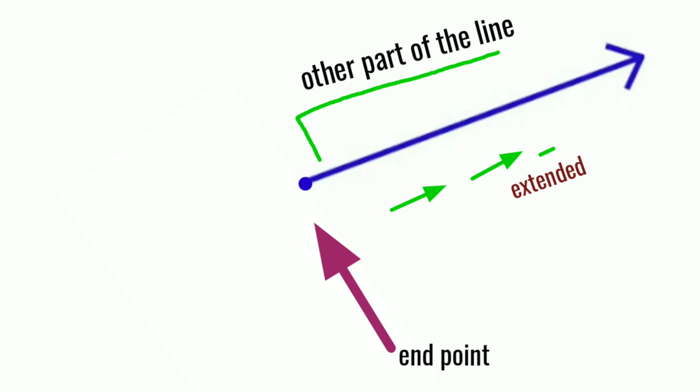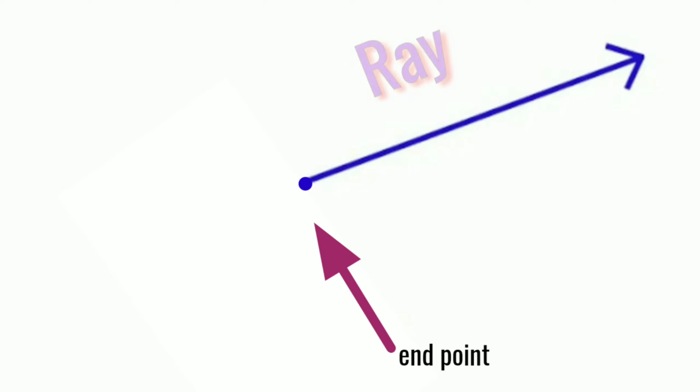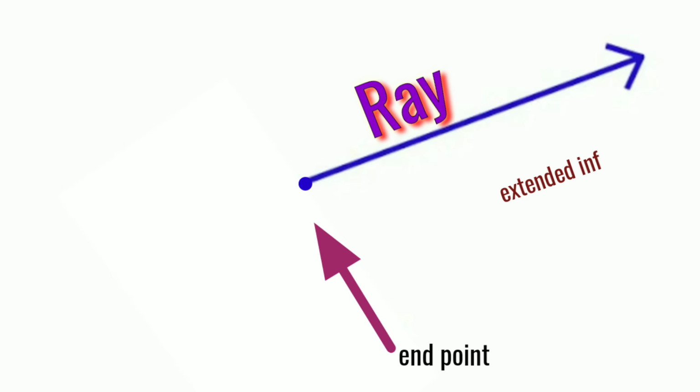Dear children, what do you call it if a line has one end point and the other end of the line is extended infinitely? Such a type of line, extended infinitely in one direction, is known as a ray. A ray has one end point, and the other part of that ray can be extended infinitely in one direction.